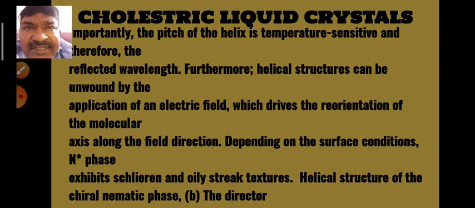So when we apply electricity, the helical structure may open, and on removing that, the helical structure may be formed again. So by using electricity and temperature, we can change their color, and we can find out the temperature.